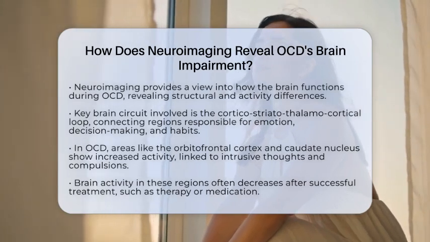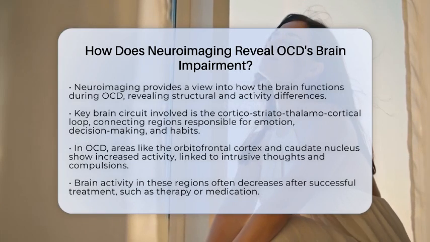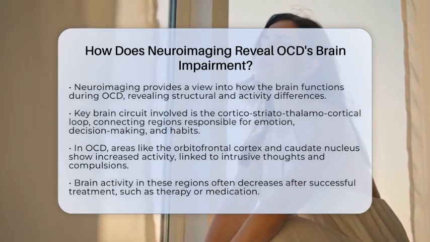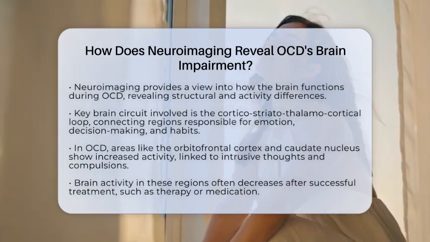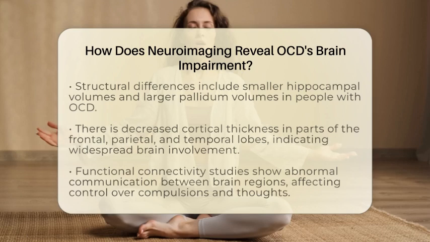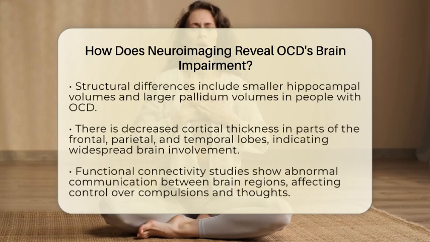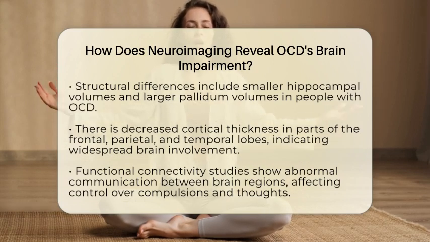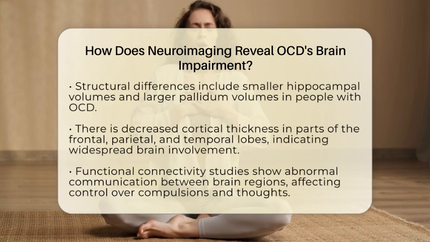in emotion and decision-making. Neuroimaging studies consistently find that in people with OCD, these regions are hyperactive, especially the orbitofrontal cortex and caudate nucleus. This hyperactivity is linked to intrusive thoughts and compulsive behaviors, like repetitive hand washing or checking. For example, when someone with OCD is shown triggering images, the orbitofrontal cortex lights up more than in people without OCD.